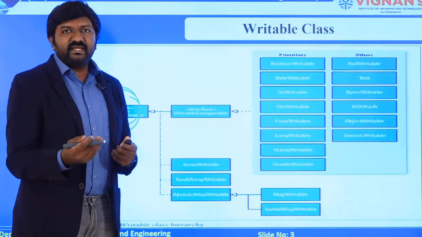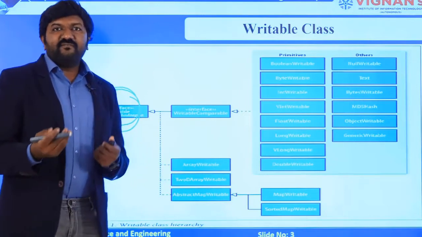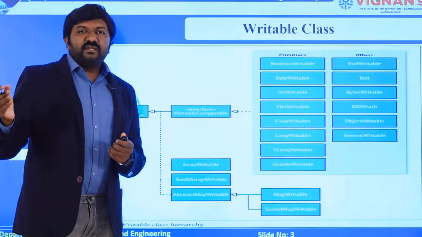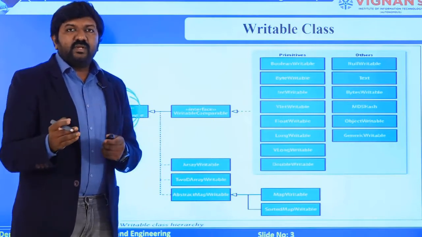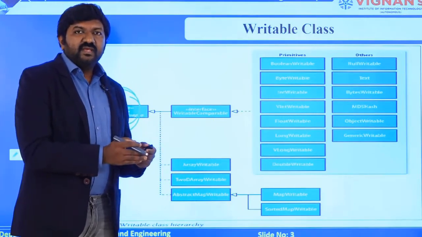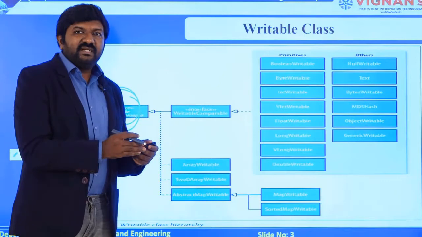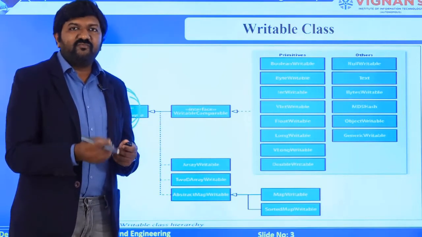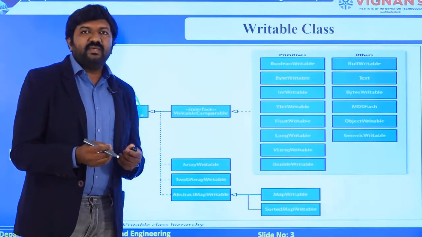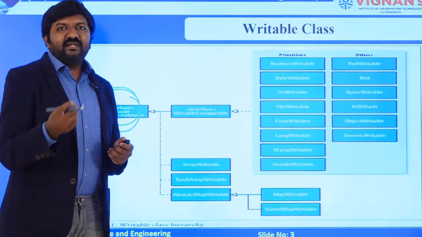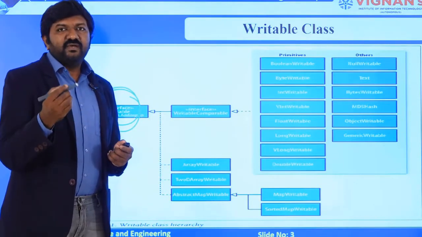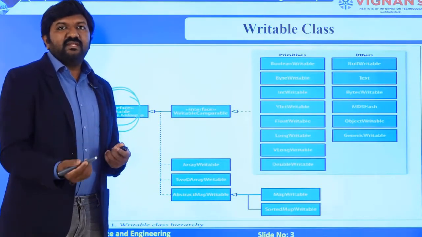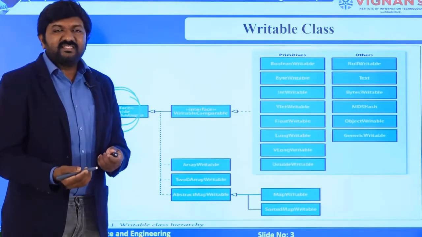These writable interfaces are implemented with two individual functions: one to read the data, and one to write the data. As I have told you many times, information needs to be transmitted over the network from one machine to another. When the information is being transmitted, it is converted into byte form. So no information is available in terms of data types, only in byte form. Nothing is available as numbers or text messages.